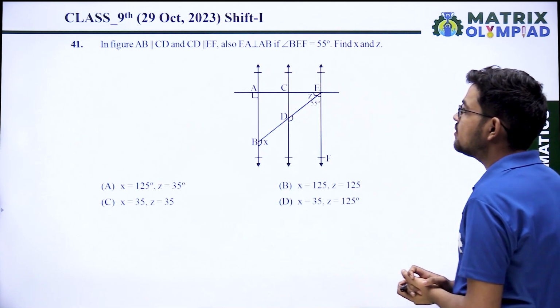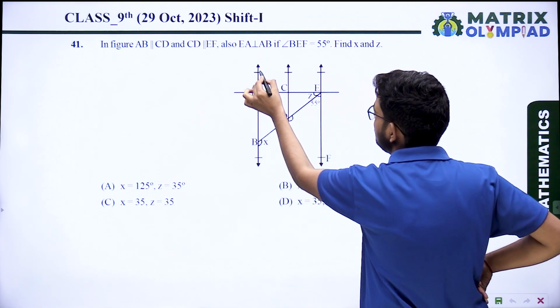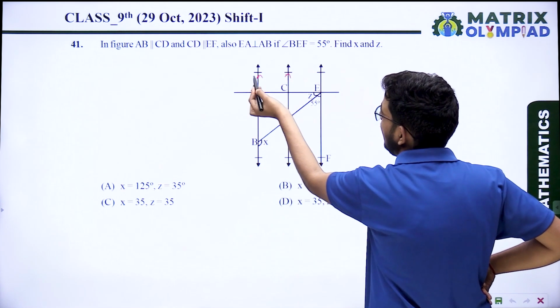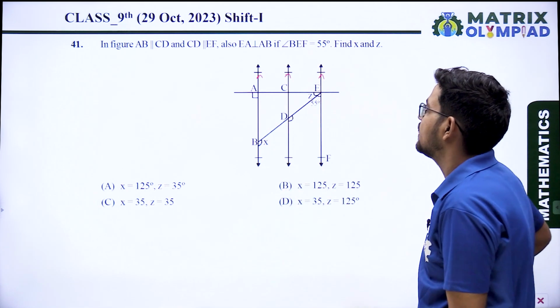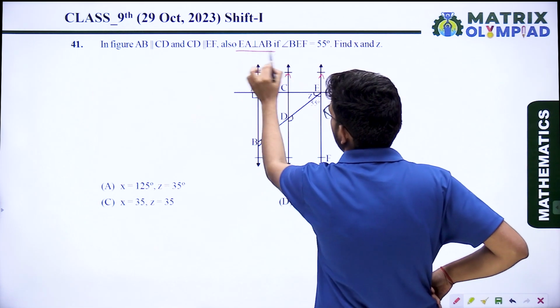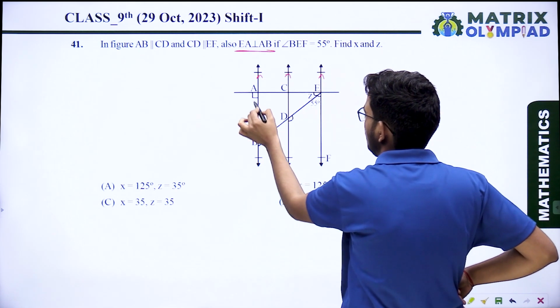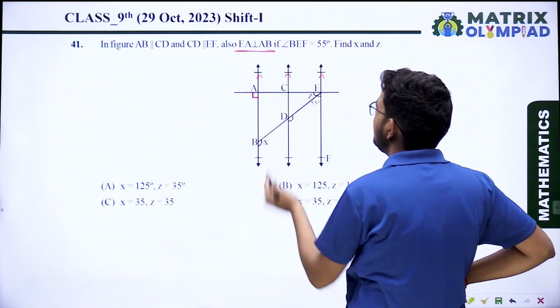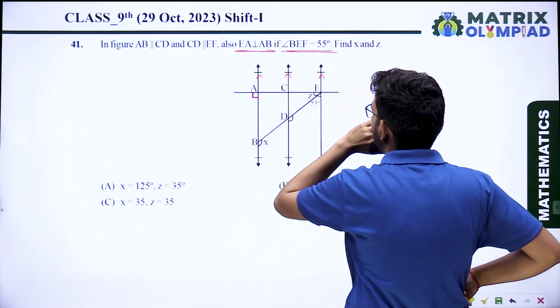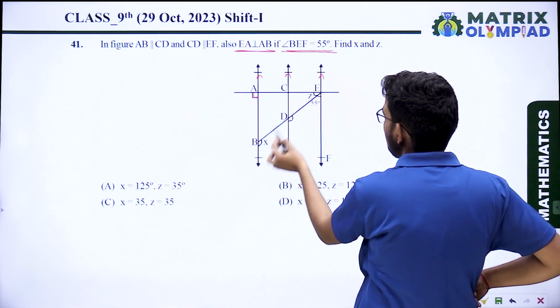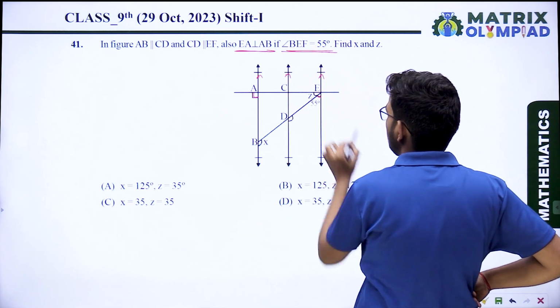In the next question, AB is parallel to CD, and CD is parallel to EF. It means all three lines are parallel to each other. Also EA is perpendicular to AB, so this angle is 90 degrees. And BEF equal to 55 degrees.